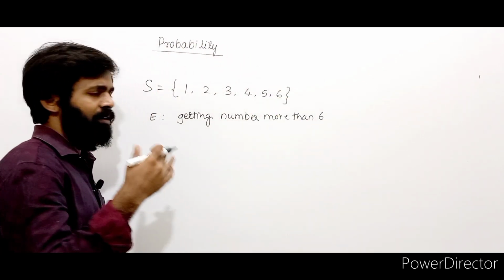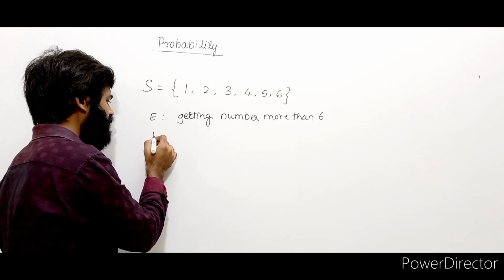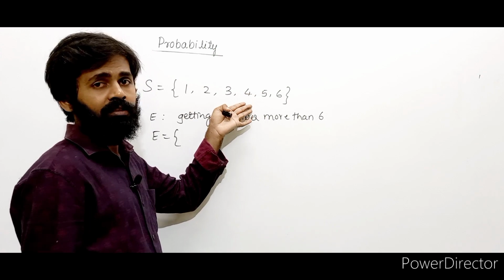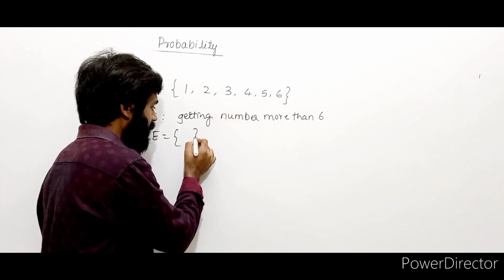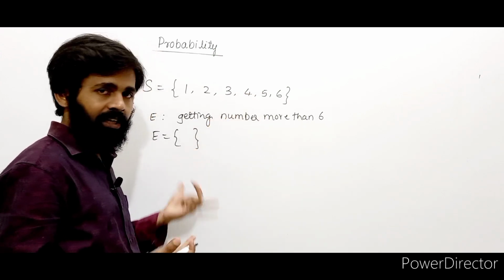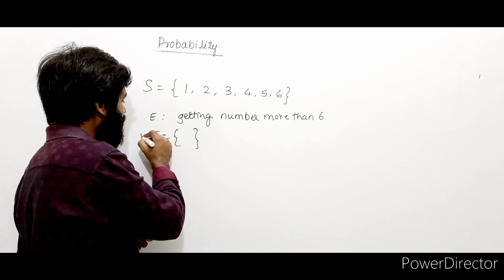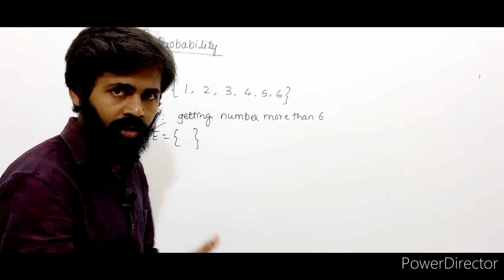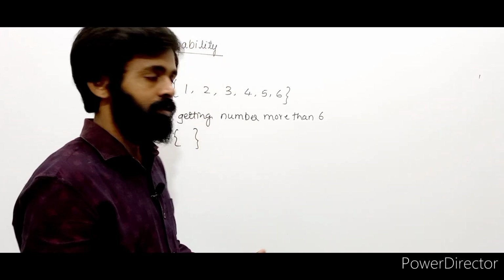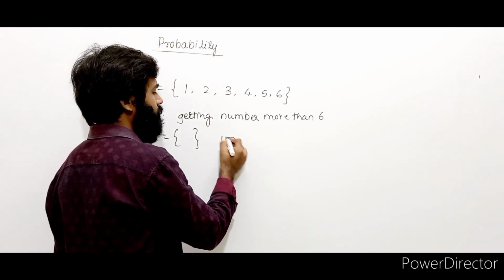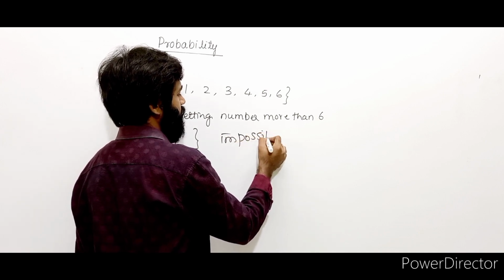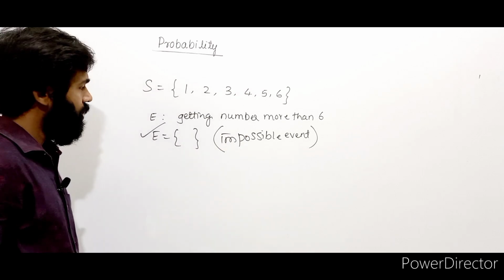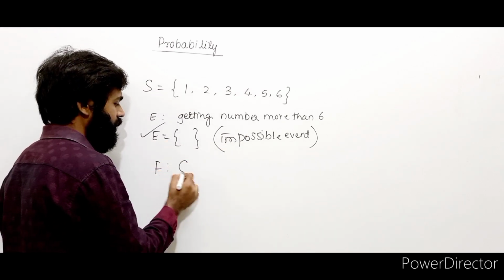If my event E is getting a number more than 6, now tell me, in this sample space, do we have any number more than 6? No. So this is an empty set now. This event will never happen. If you throw a die, do you get a number more than 6? Obviously no. So such an event is called an impossible event.